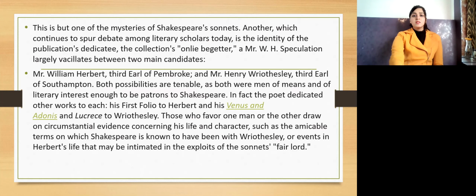So this is one of the mysteries of Shakespeare's sonnets. What is the mystery here? That we will never know whether he wanted us to know about his sonnets, or we just know about him. Another thing, which continues to spur debate among literary scholars today, is the identity of the publication's dedicatee. So nobody even knows who published his sonnets. Nobody knows the identity of the person who has done that crime, if it was done without his consent. So that's another mystery that we'll never know.